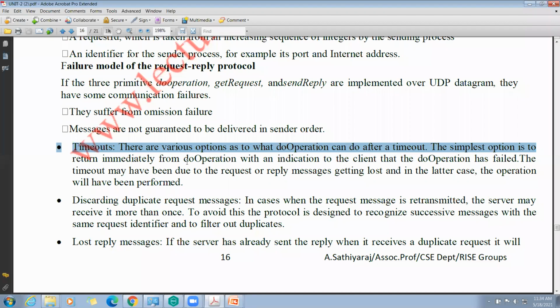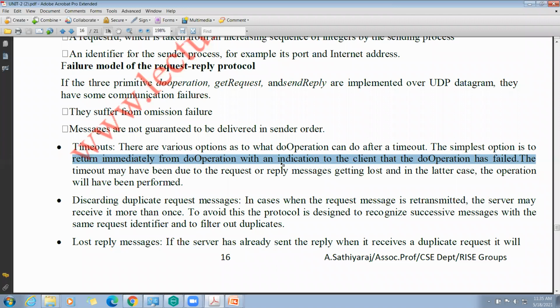The simplest option is to return immediately from the do operation with an indication to the client that the do operation has failed. That means a client system with a do operation has requested the server. The server needs to send the reply within the timeout.